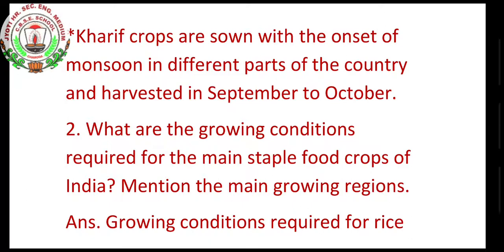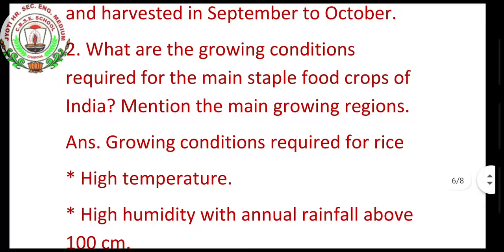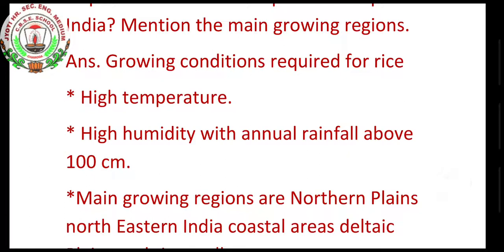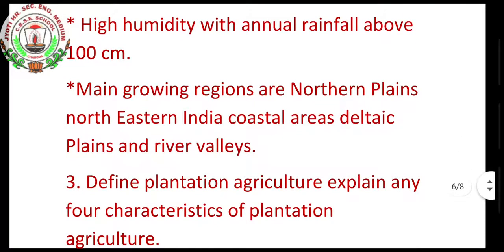What are the growing conditions required for the main staple food crops of India? Mention the main growing region. Growing condition required for rice is high temperature, high humidity with annual rainfall above 100 centimeter. The main growing regions are northern plains, northeast India, coastal area of delta, plains and river valley.